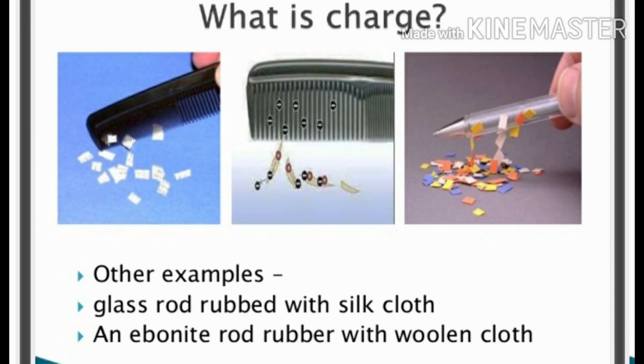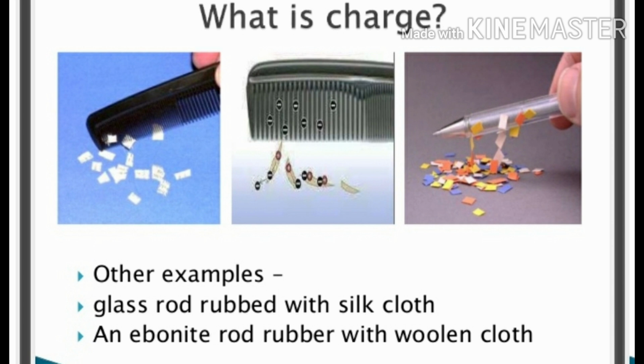But you might have noticed that when you comb your hair or rub scales on your dry hair and try to attract bits of paper, it attracts, right? So what is that? It is nothing but when we rub scales, a comb, or a glass rod, they tend to lose or gain electrons, because of which some charges are produced.